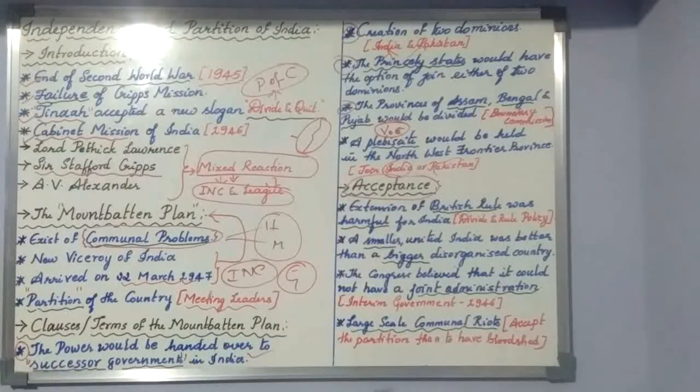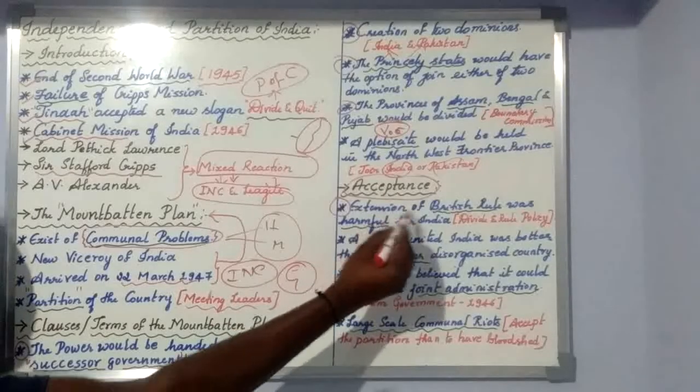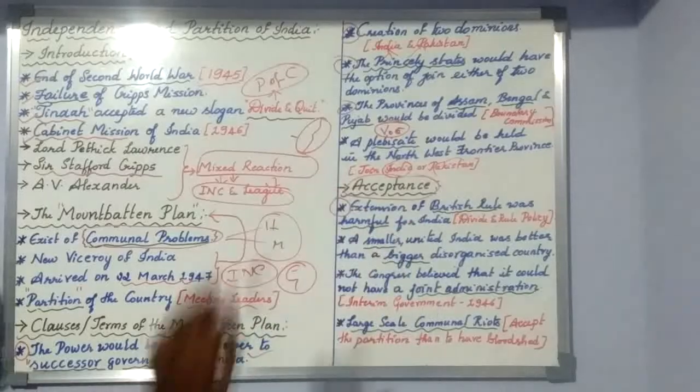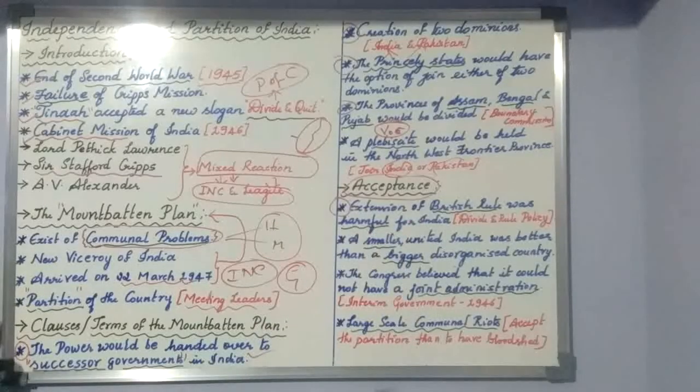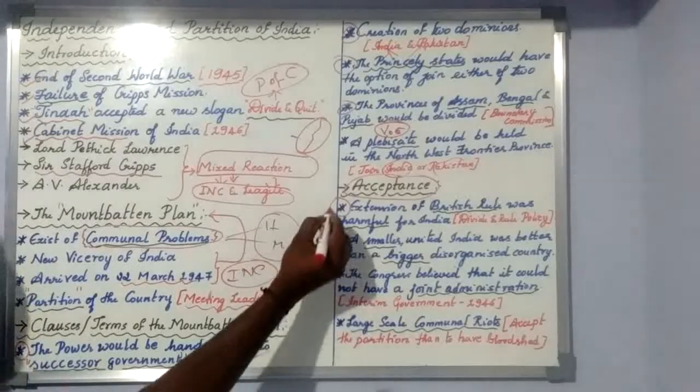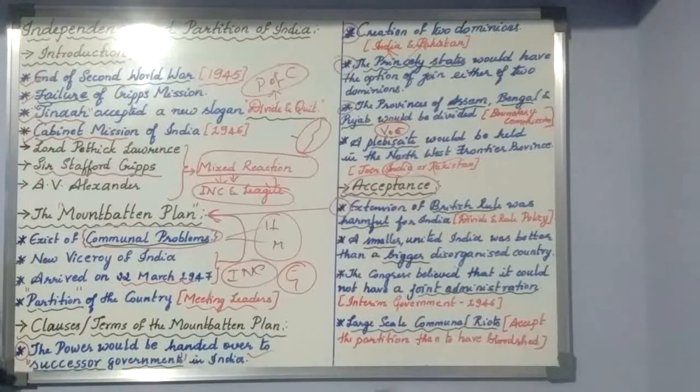Okay, it was accepted. So here are some of the reasons why Lord Mountbatten's plan was accepted. First and foremost major reason is our fight from 1857 onwards: we don't want British people in India. So that is the reason: extension of British rule was harmful for India. That's the major thing which made them accept the Mountbatten plan.